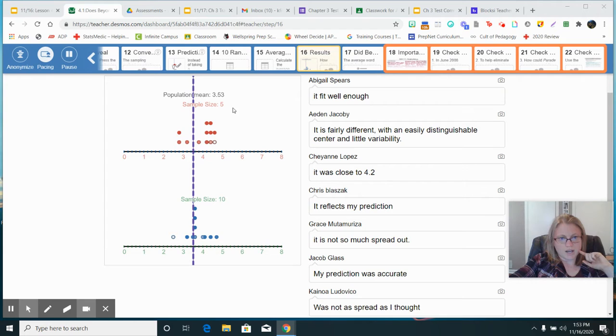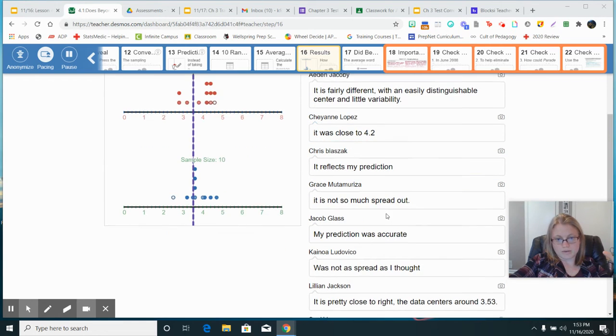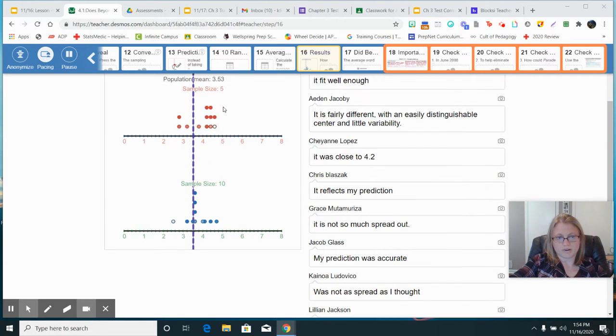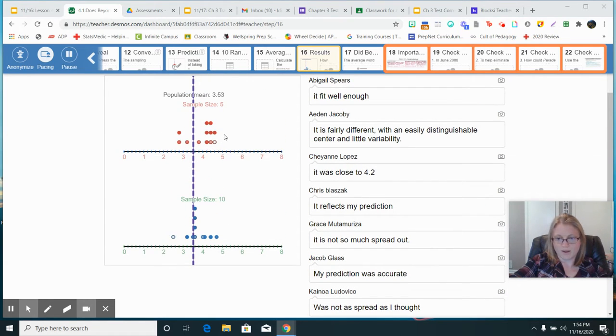Initially we had a sample size of 5, and this was our result, and then we got a sample size of 10, kind of where we ended things. Looking at these, it does match some people's predictions of what would happen with the sampling of 10 versus the sampling of 5. What we also noticed, Grace pointed out, it's not spread out too much, which is nice. This is a little more variable with the five word sample versus the 10.